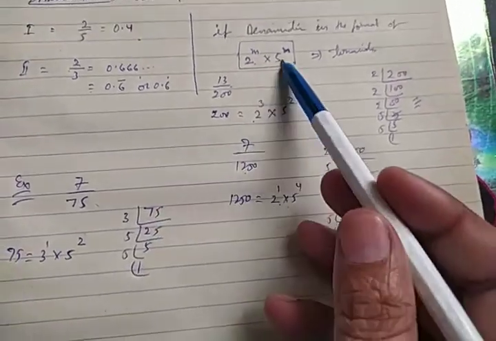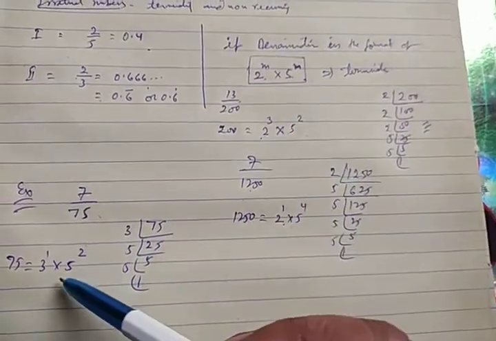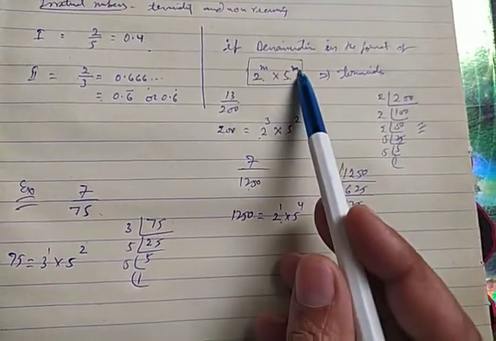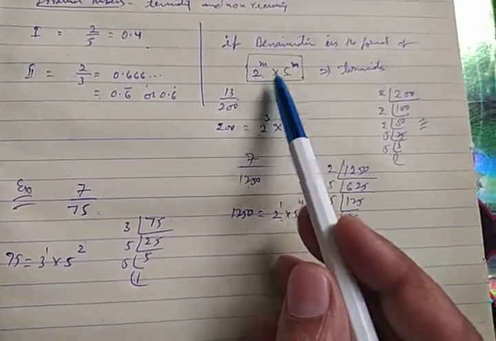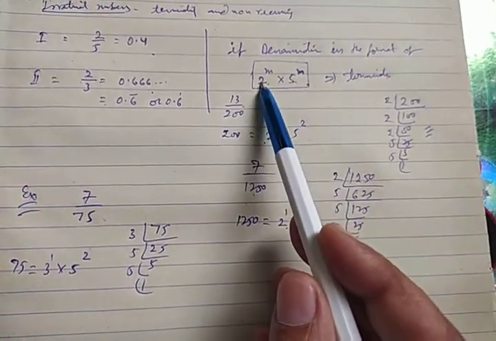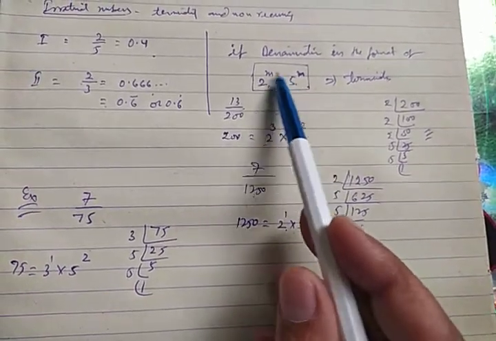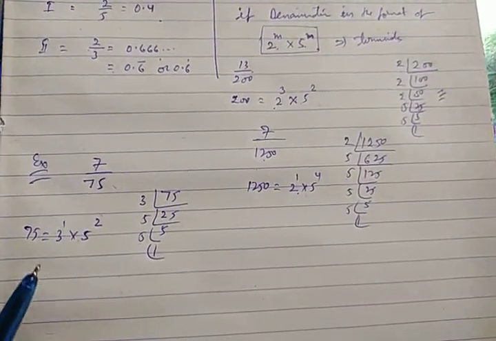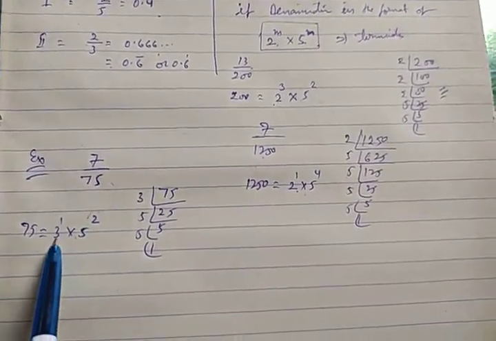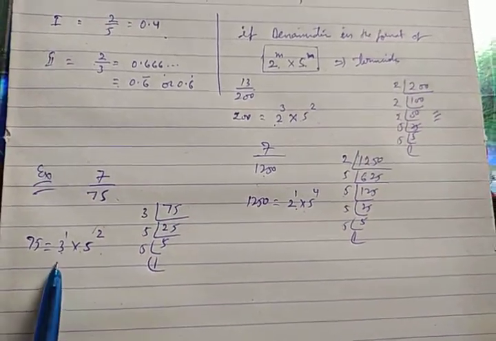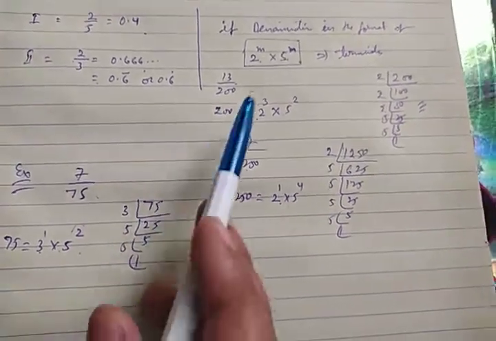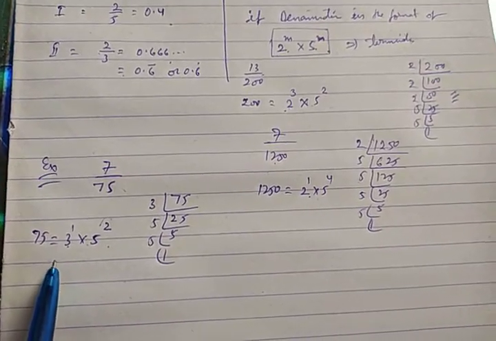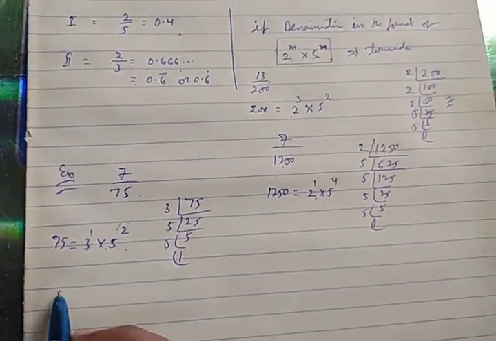Now this format is not matching. Actually it should be 2 and 5 only. Powers may be different, but the factors should be 2 and 5. It may be only 2, it may be only 5, but only these two must be there. But here it contains a factor other than 2 and 5, that is 3. Then it is non-terminating recurring.